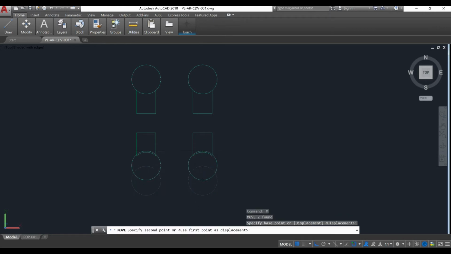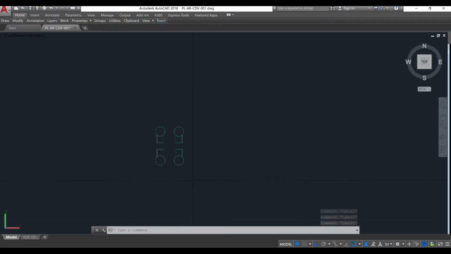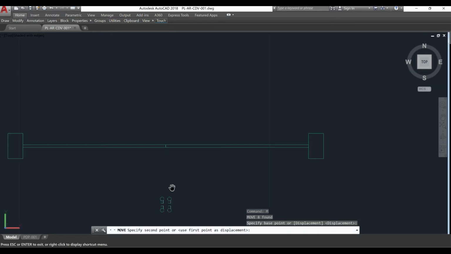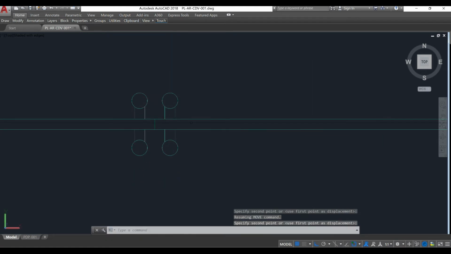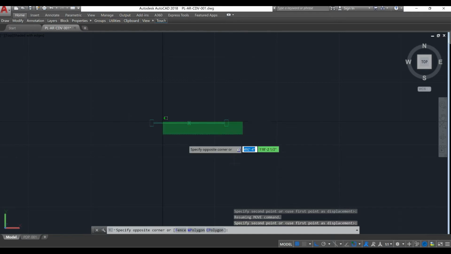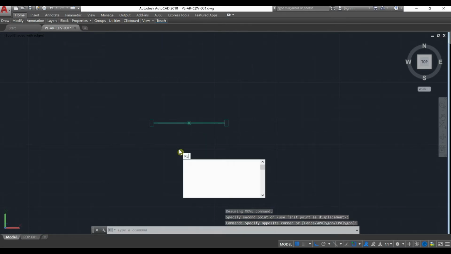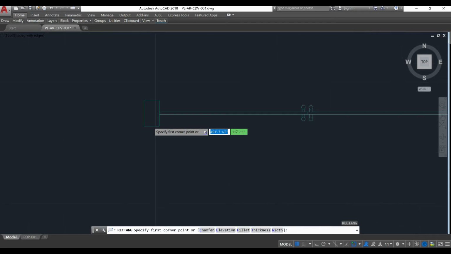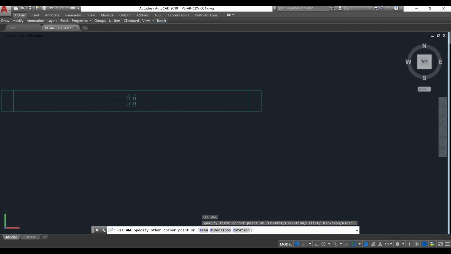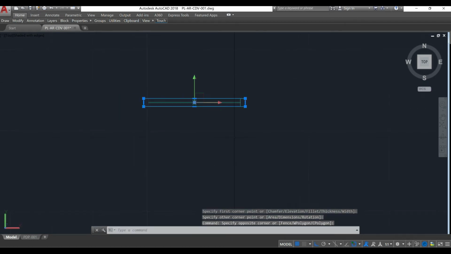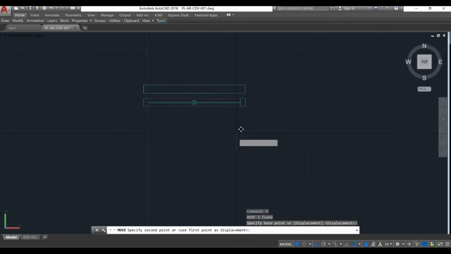The next step is to move them to the doors position. I think it will be great to drop them over here. Okay, let's create a rectangle. This will be the frame of the door, and we will use this frame to cut the wall and insert the door in that space.